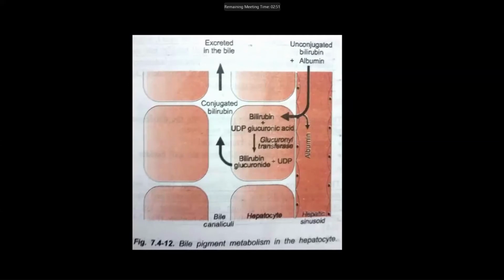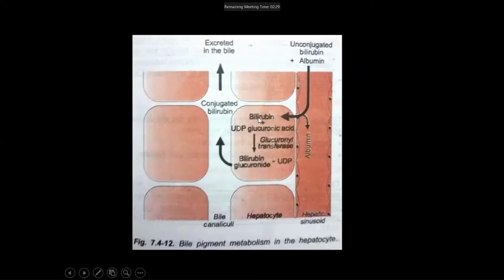This unconjugated bilirubin is not water soluble. It combines with albumin, and albumin carries this unconjugated bilirubin to the hepatocytes. These hepatocytes will take up the unconjugated bilirubin and leave the albumin.